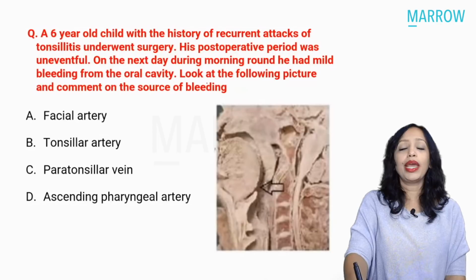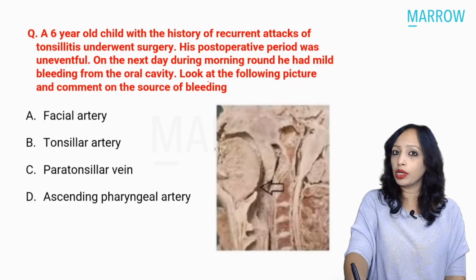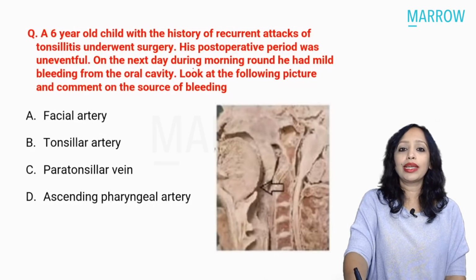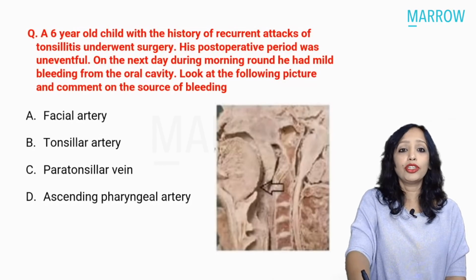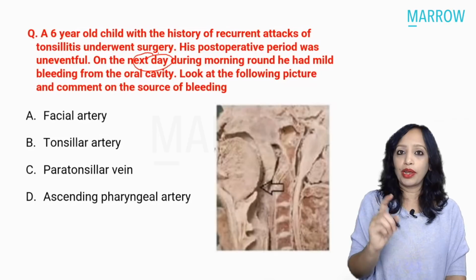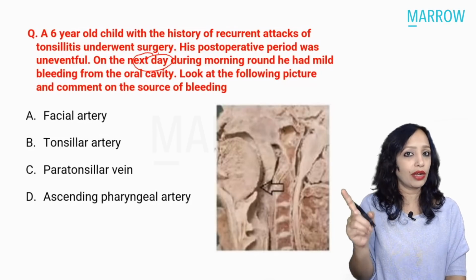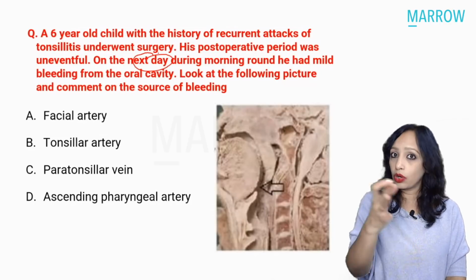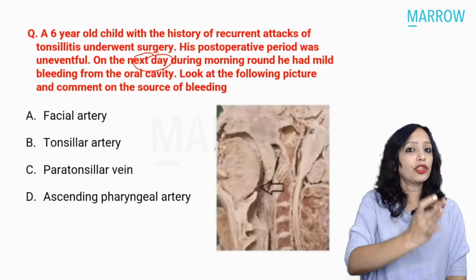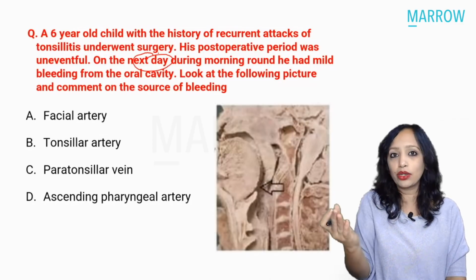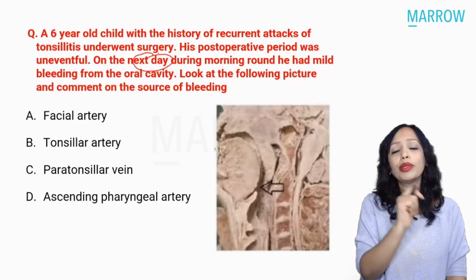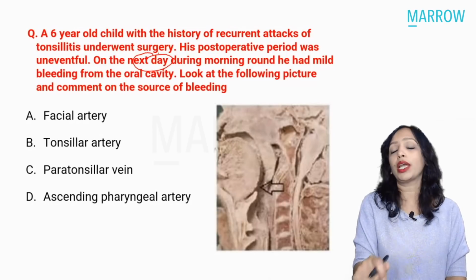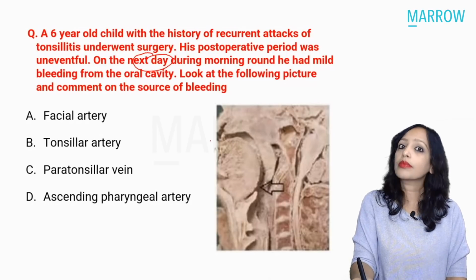Yes, so here we have a child who had undergone a tonsillectomy, and following tonsillectomy, the child is now having bleeding. And when is the child having bleeding? Following the next day, which means what is this hemorrhage? Is it a primary or a reactionary or a secondary hemorrhage? Primary is on table, reactionary is after surgery to within 24 hours, and secondary is from 24 hours to 10 days. Most common time of secondary hemorrhage is 5 to 6 days.